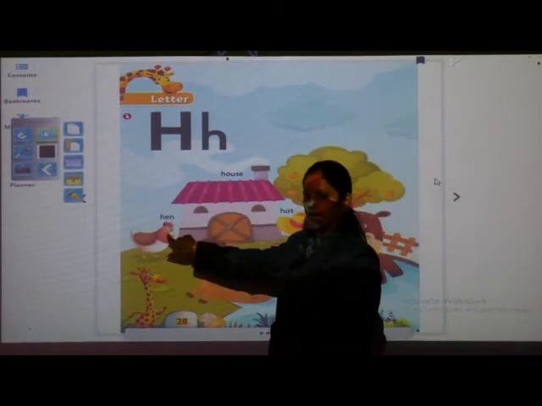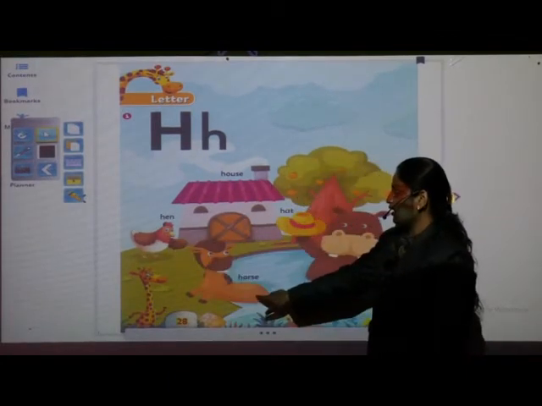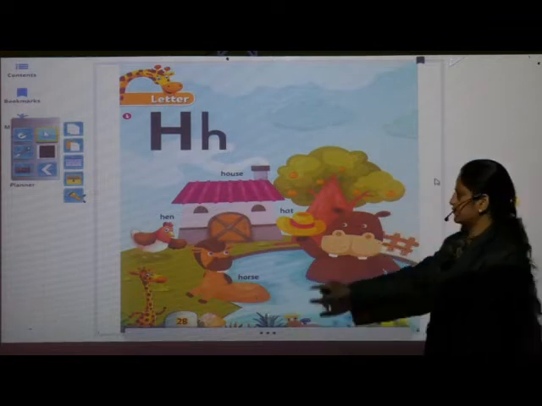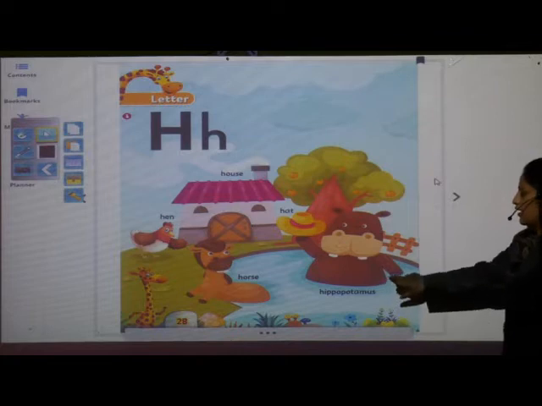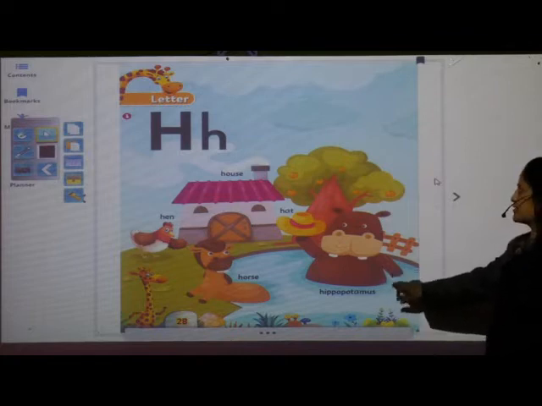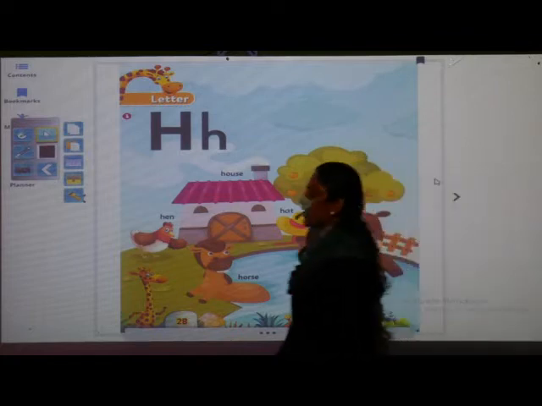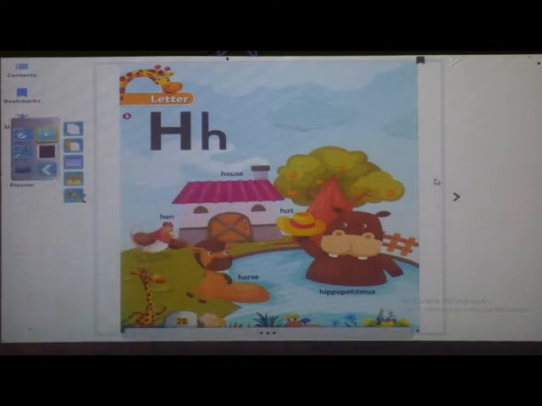H, hen. H, horse. H, hat. H, hippopotamus. So now I have shown you some objects. What is the phonic sound of letter H? H.